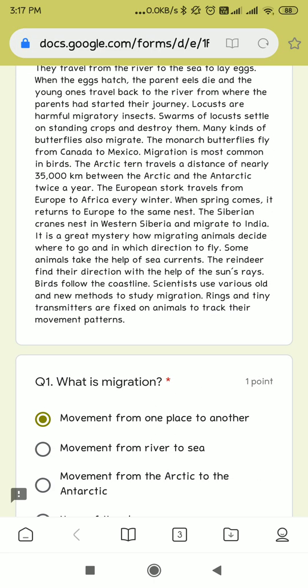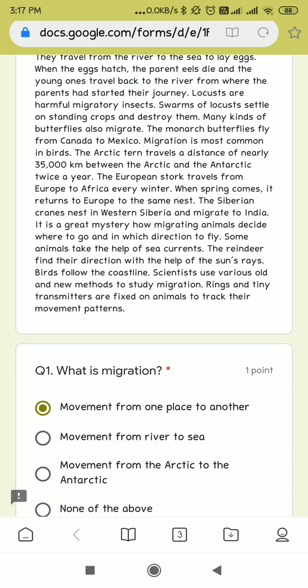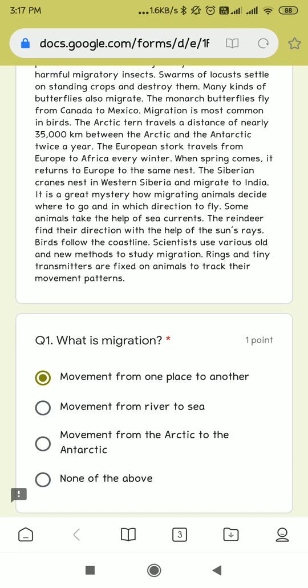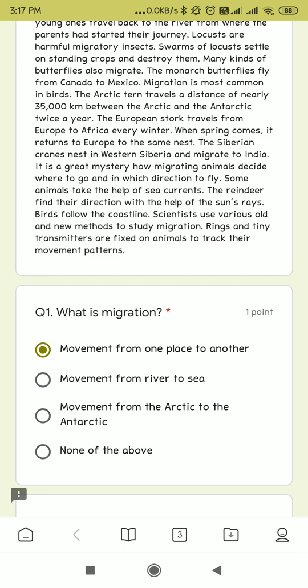The Arctic tern travels a distance of nearly 35,000 kilometers between the Arctic and the Antarctic twice a year. The European stork travels from Europe to Africa every winter. When spring comes, it returns to Europe to the same nest. The Siberian cranes nest in western Siberia and migrate to India. It is a great mystery how migrating animals decide where to go and in which direction to fly. Some animals take the help of sea currents. The reindeer find their direction with the help of the sun's rays.